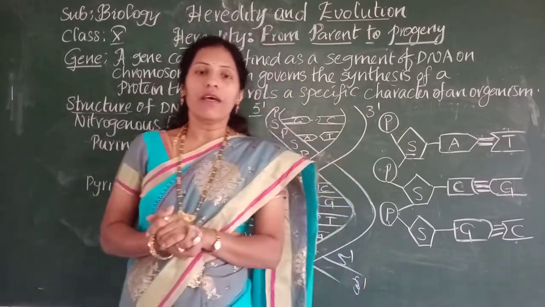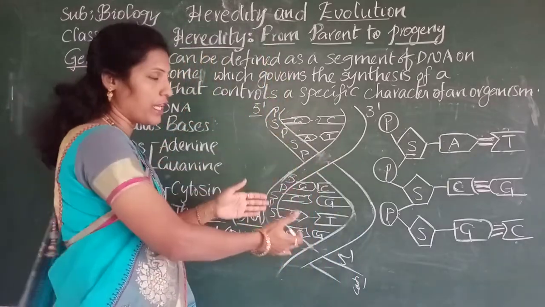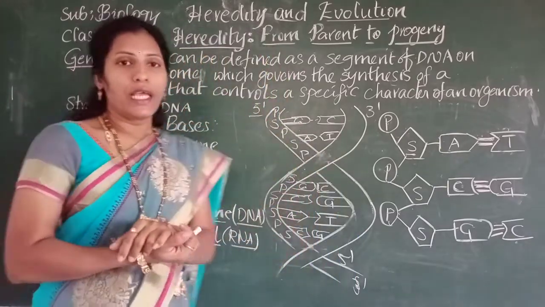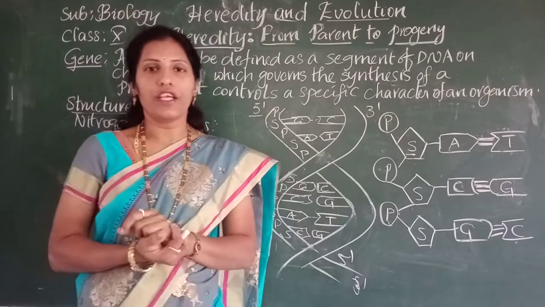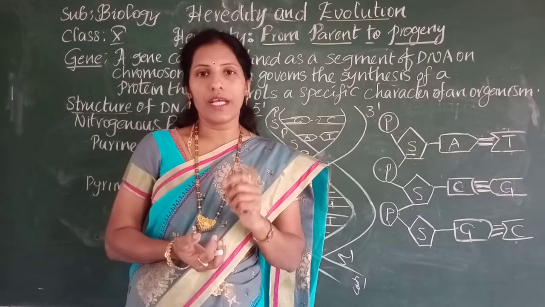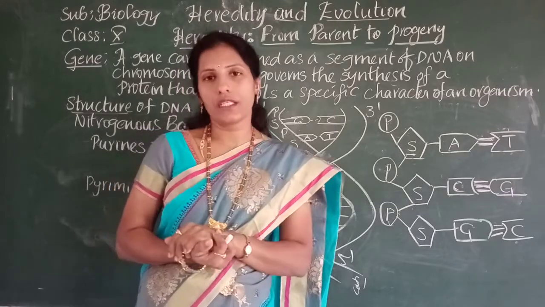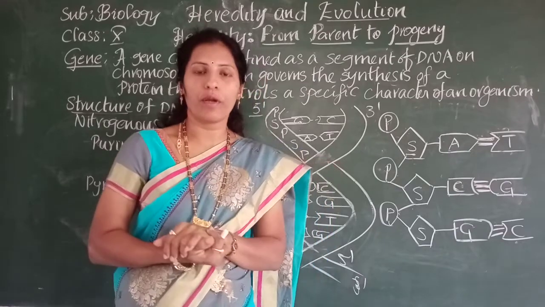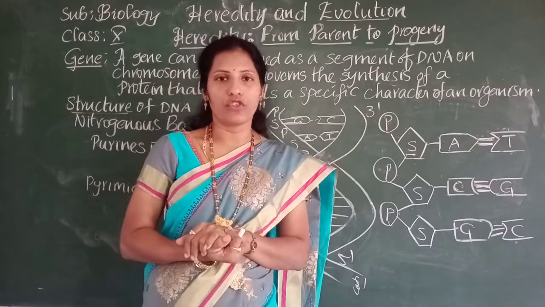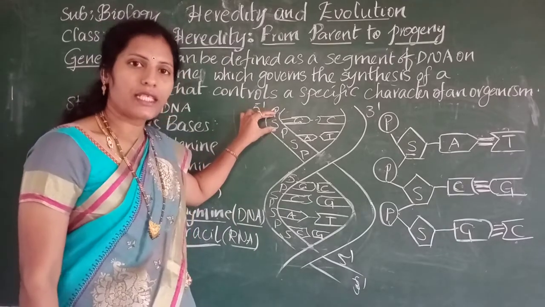So we are saying that genes are located on the DNA. In a single human cell, approximately 2 meters of DNA thread is present, which occupies the 46 chromosomes, because human beings have 46 chromosomes, and a segment of DNA is considered a gene.